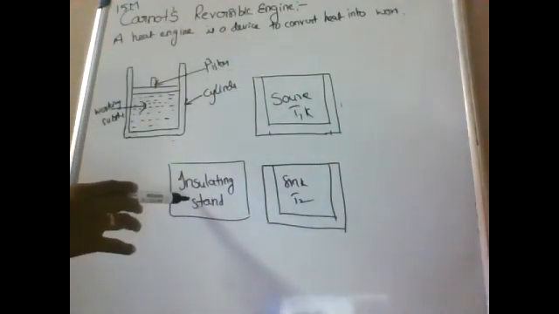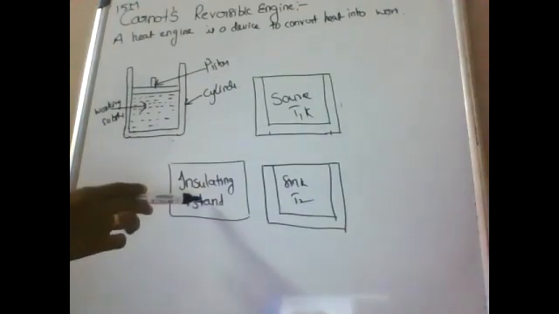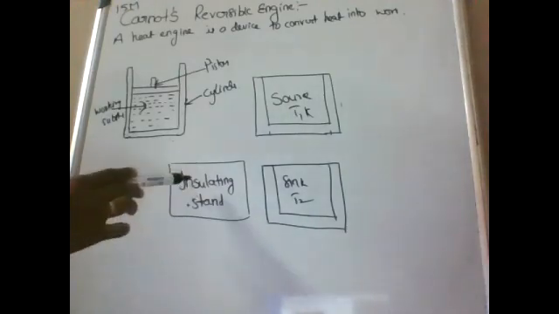Third one, insulating stand. To make the whole system perfectly insulated, a non-conducting stand is put under the base of the cylinder. So this is the insulating stand, perfectly made of non-conducting material.